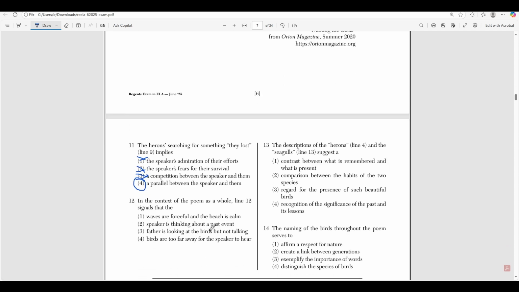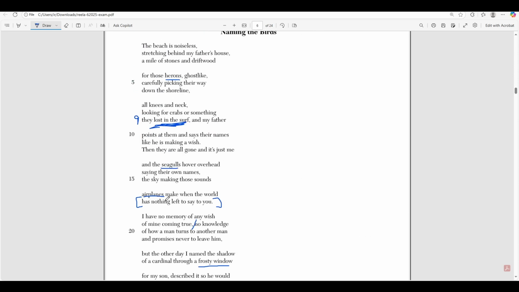And then line number 12 asks us, in the context of the poem as a whole, line 12 signals what? And over here, line 12, we highlighted it actually over here, right? Then they are all gone and it's just me. So let's read before it. It says that the herons are looking for something they lost in the surf, and my father points at them and says their names like he is making a wish. Then they are all gone and it's just me. And the seagulls hover overhead, saying their own names, the sky making those sounds that airplanes make to you when the world has nothing left to say to you.